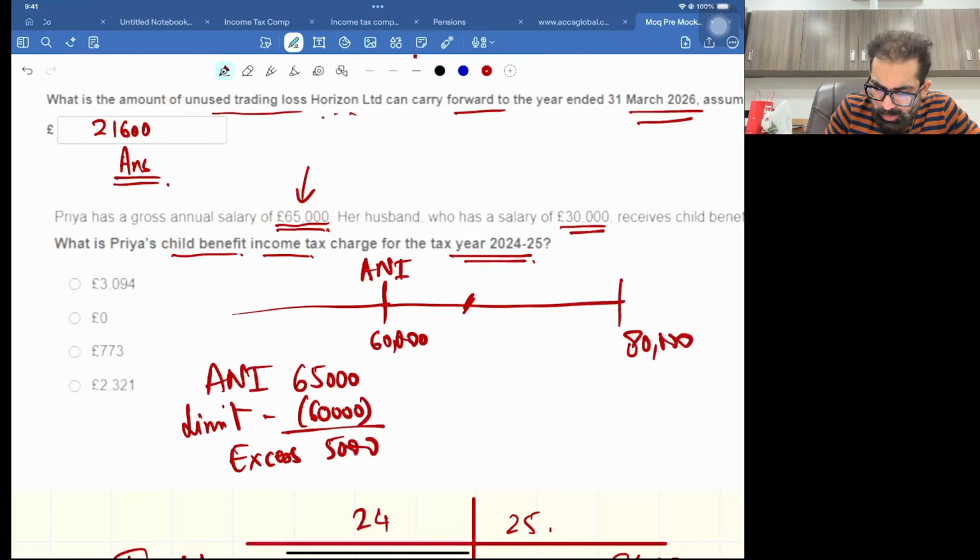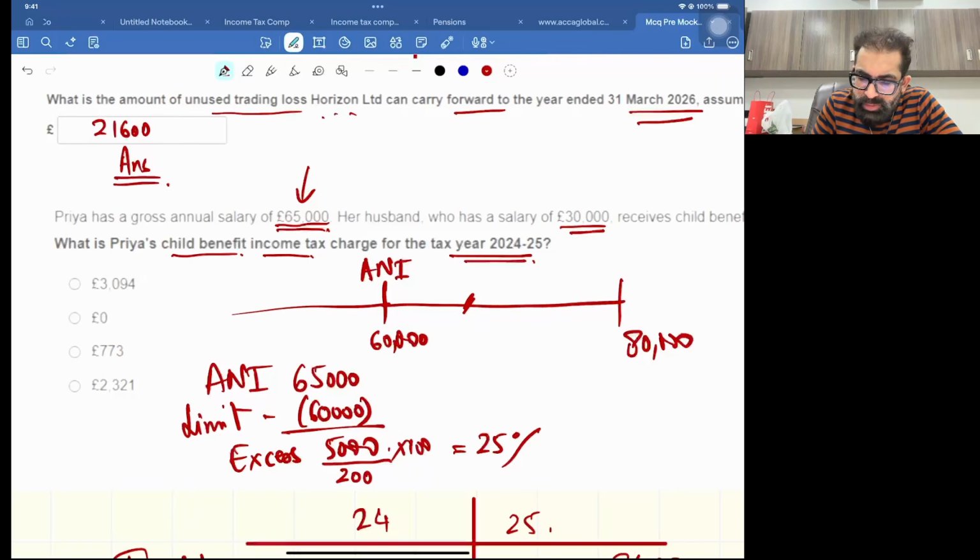So now let's recall the rule. According to the new rules, the excess will be divided by 200 and multiplied by 100. So this is going to be 25%. Okay, so now you need to return 25% of your child benefit.